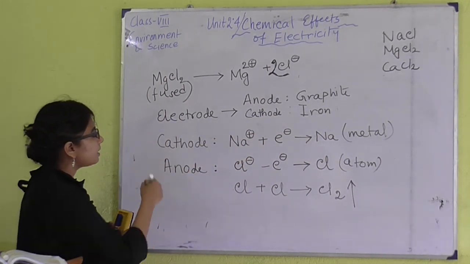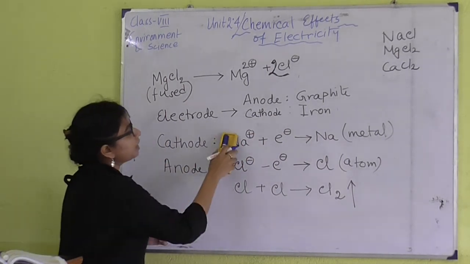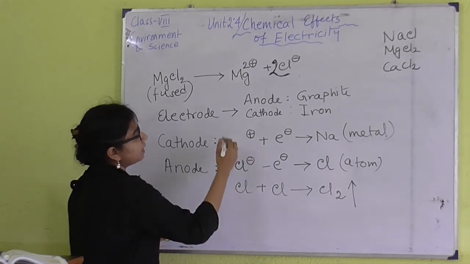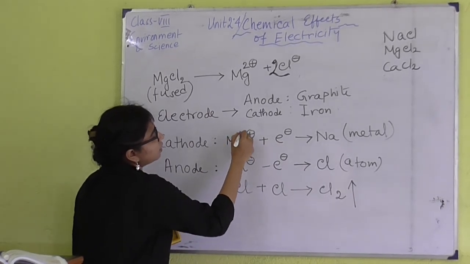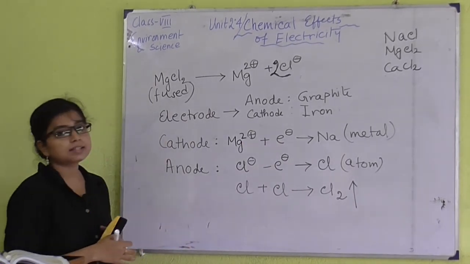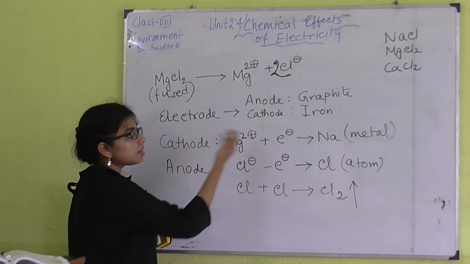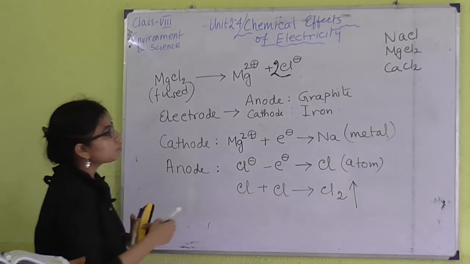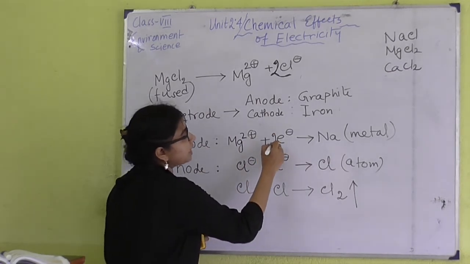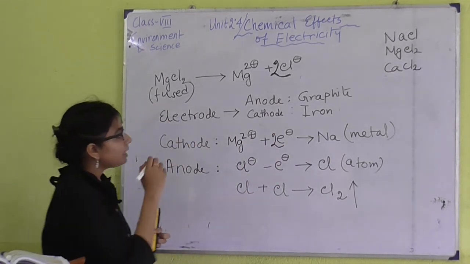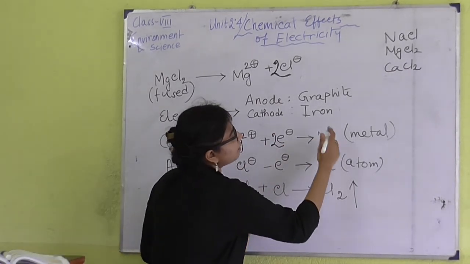And what happens at the cathode and anode? Here instead of sodium all the Mg2+ ions are moving towards the cathode, and as magnesium is dipositive in nature, it will accept 2 electrons. Okay. And it will form magnesium metal.